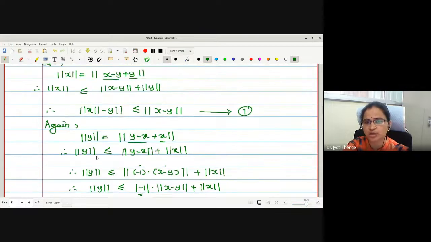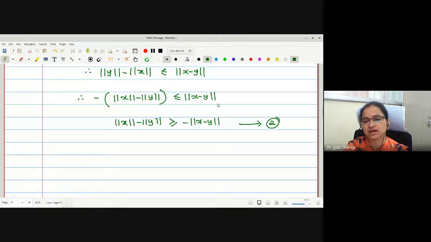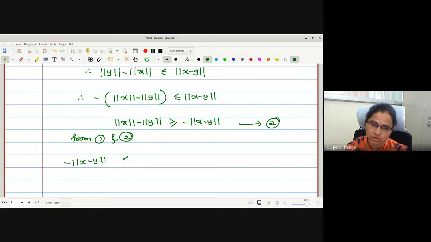Now let us combine the two statements, 1 and 2. Negative norm of x minus y is less than or equal to norm x minus norm y, which is again less than or equal to norm of x minus y.